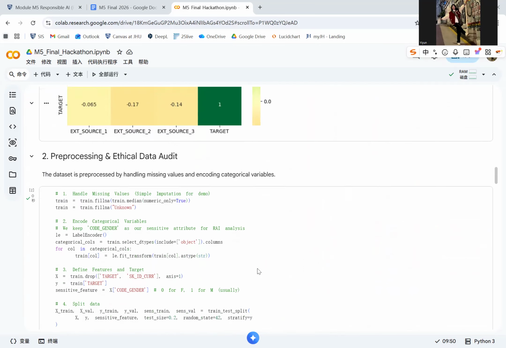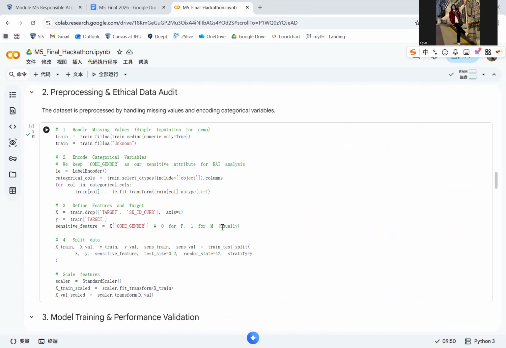First, I addressed missing values. For numerical variables, I used median imputation to replace the missing values, and for categorical ones, I replaced them with a categorical label named unknown. I also encoded the categorical variables so that they could be used by machine learning algorithms that require numerical inputs.